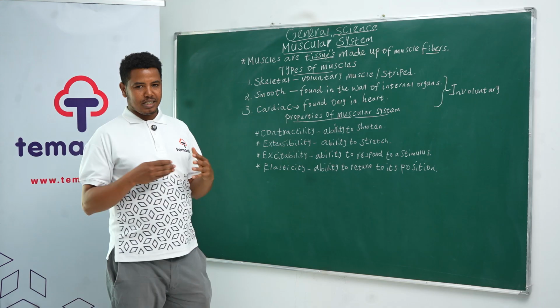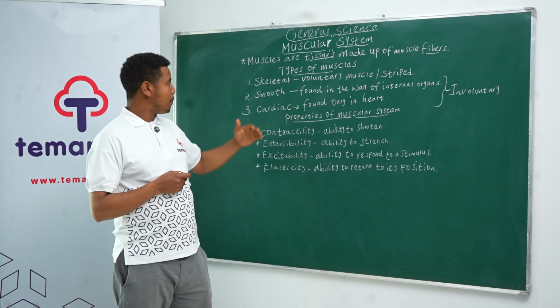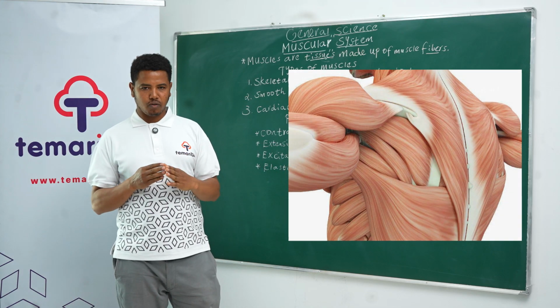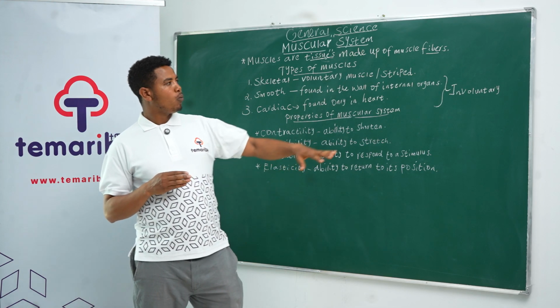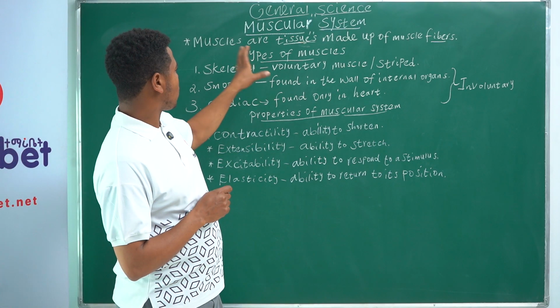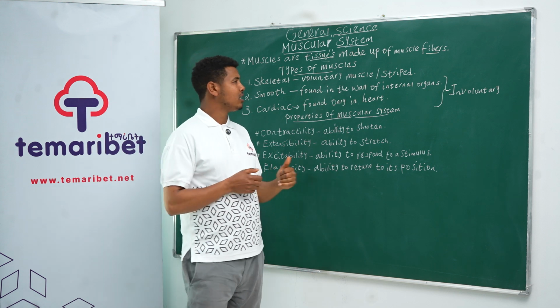Muscular system, it is one of the parts of our organ system. But let's start with the definition of what a muscle is. Muscles are tissues. They are tissues made out of a group of cells. We call them muscle fibers. The specific cell that makes up the muscle is called muscle fiber.